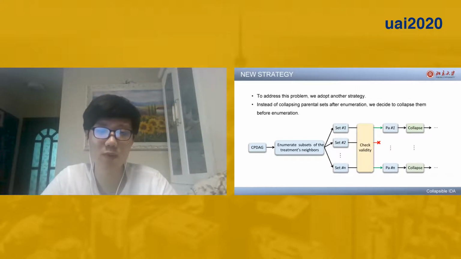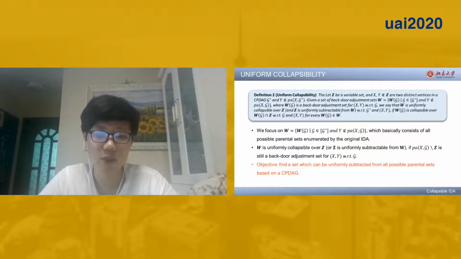To address this problem, we adopt another strategy. Instead of collapsing parental sets after enumeration, we decide to collapse them before enumeration. And this is the schema. If we can collapse the treatment's adjacent vertices based on the CPDAG, then we can reduce both the number of possible parental sets and the size of each of them.